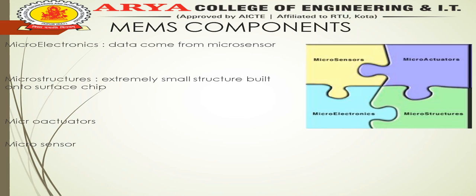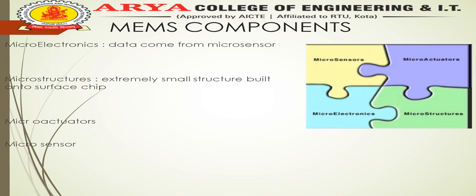Microstructures also interact directly with microactuators. We already know what microactuators and microsensors are. A microactuator changes an electrical signal into a mechanical force, or another actuating signal. A microsensor converts a physical signal into an electrical signal.